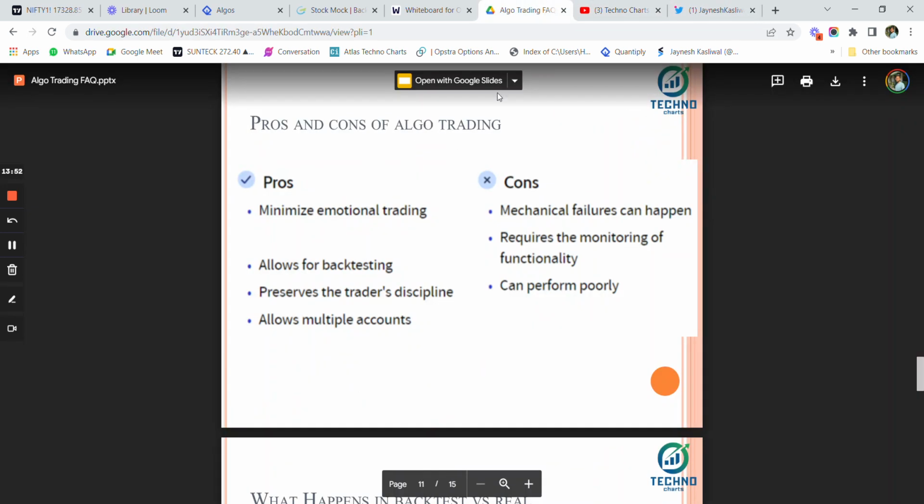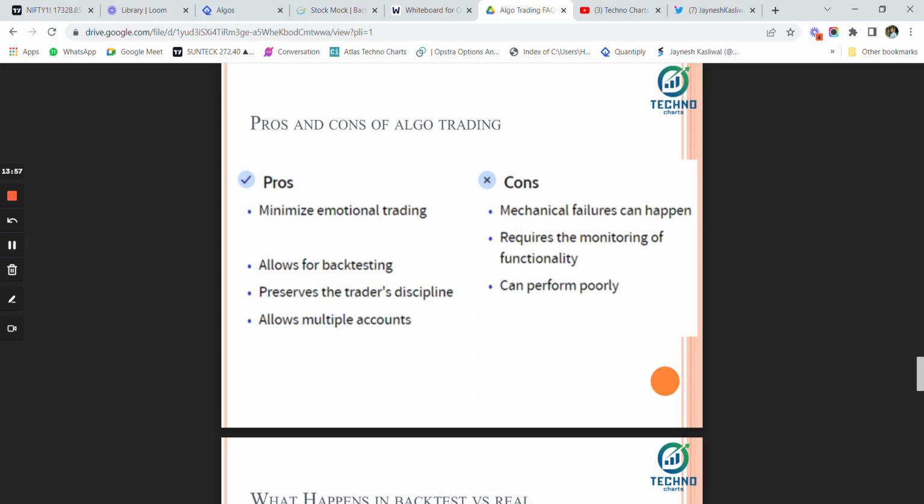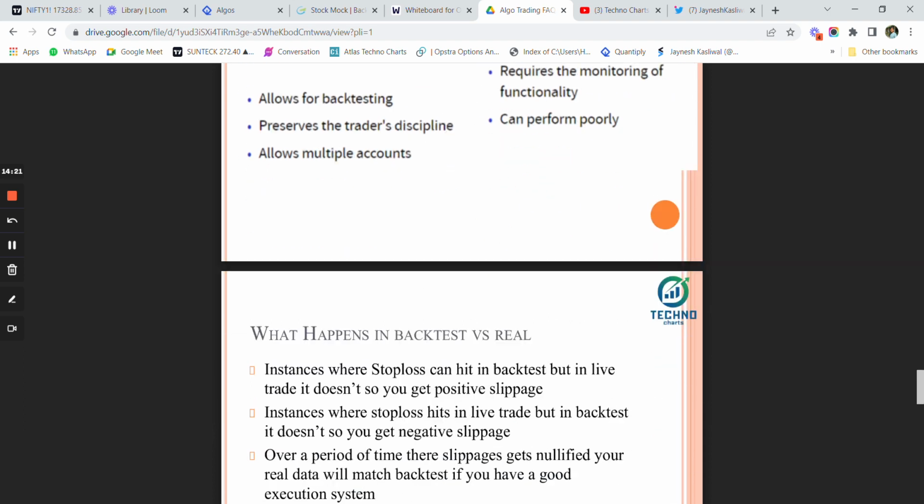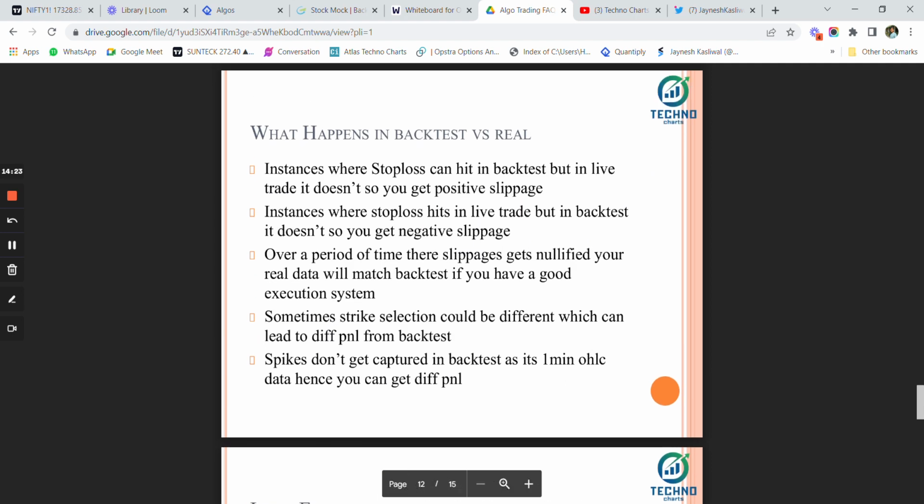Right now, let's move on to the cons of algo trading. So mechanical failures can happen, as I mentioned. It requires monitoring of functionalities. This is also a thing that I've mentioned, that you cannot leave the system unmonitored. And it can perform poorly. So this means that you had backtested a strategy, but it is not performing in the live market due to some logical issues with the strategy, maybe. But the strategy that I trade performs approximately 90%, have 90% of the results match with the backtested data. So yeah, now this is the last and one of the most common things, what happens in real versus backtest.